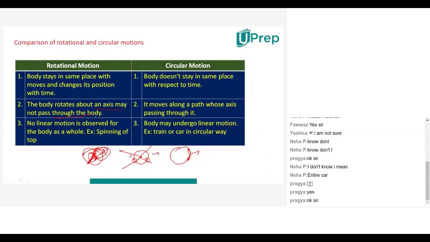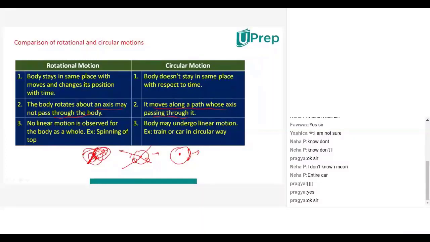Okay. But in circular motion, it moves along a path whose axis passes through it. Suppose circular motion is there here. Now will the axis be there here or not? Center only, no? Yes, sir. Okay.